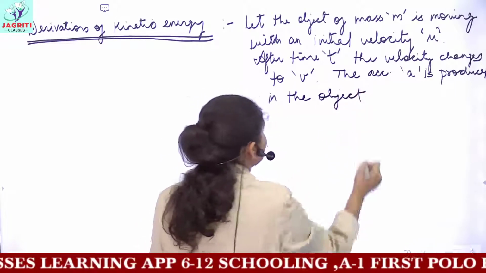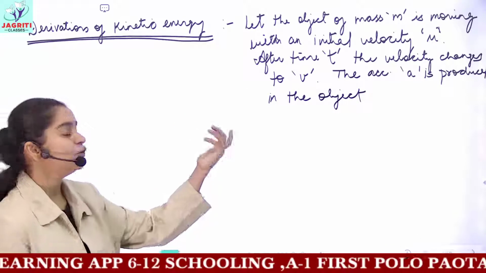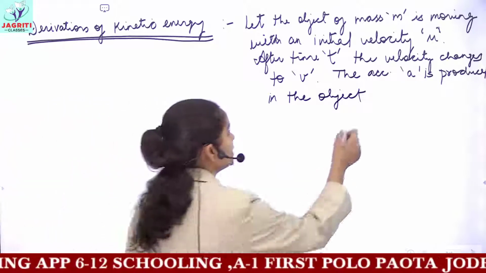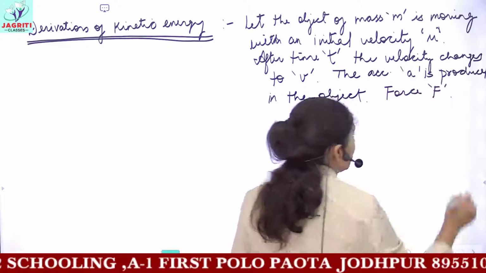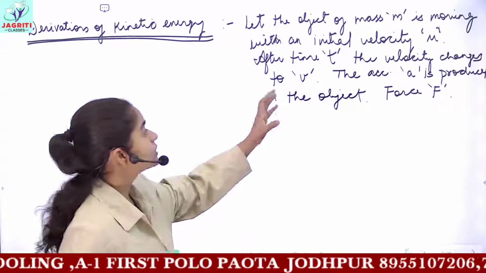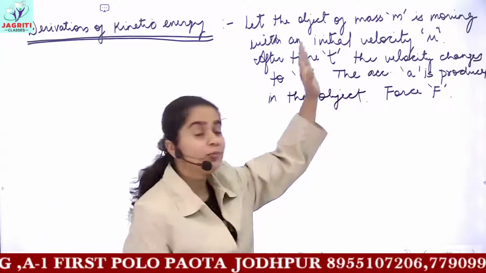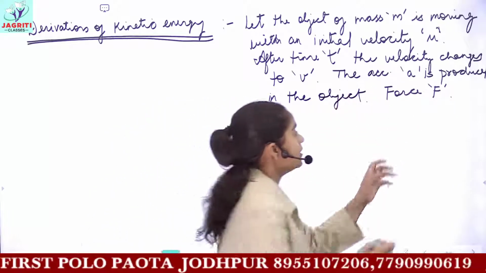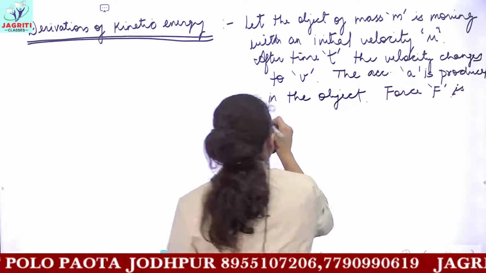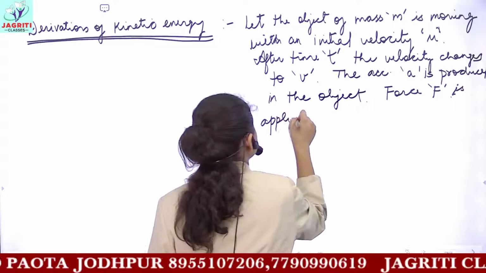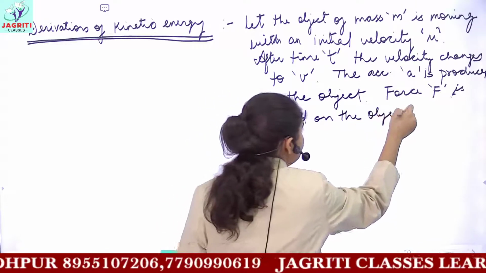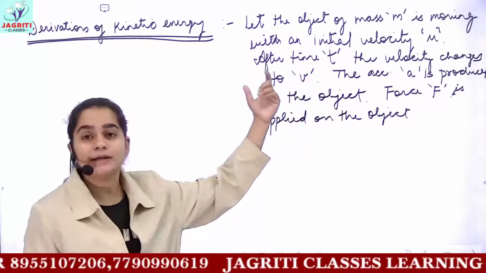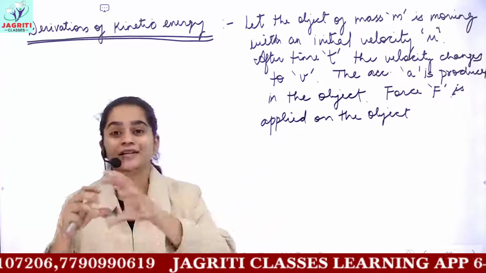Okay, because you have a change in velocity, you can also include that the velocity changes due to a force F which is applied on the object. As the force is applied, the velocity changes from u to v. And in the total journey or travel of the object, you can measure the displacement.